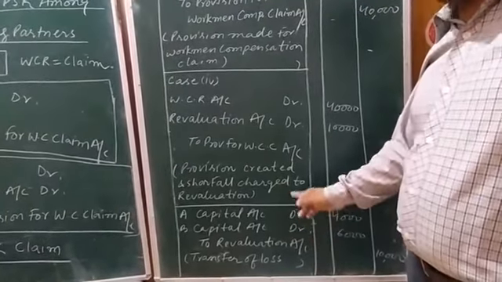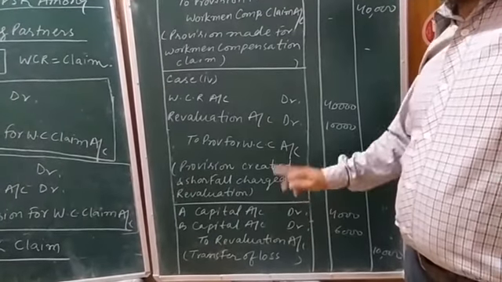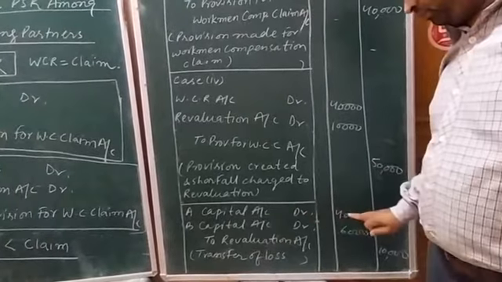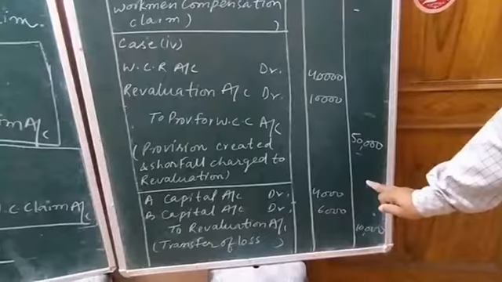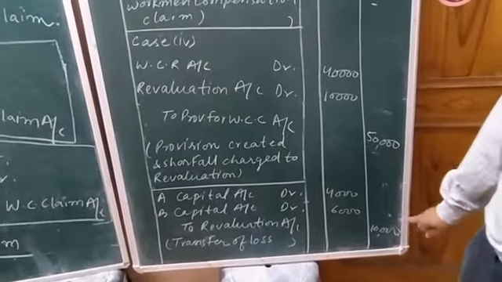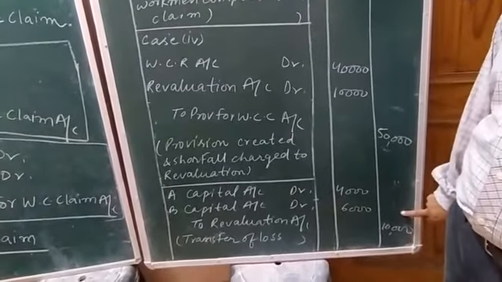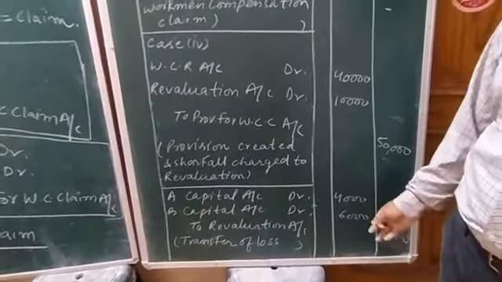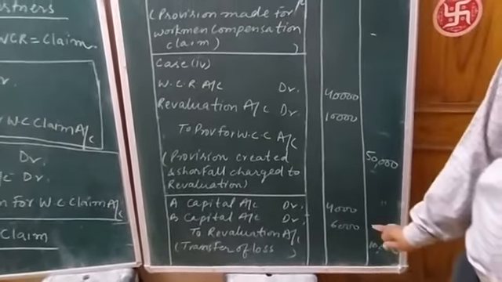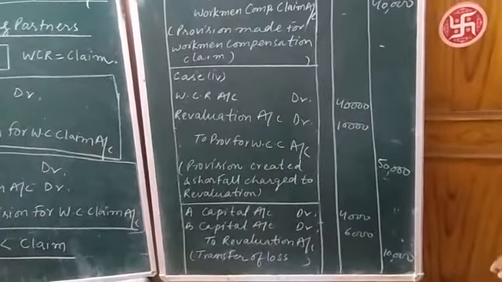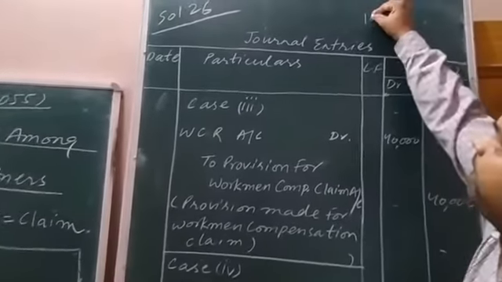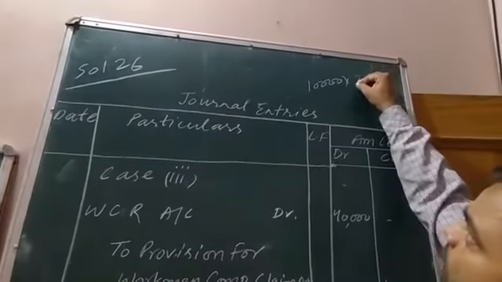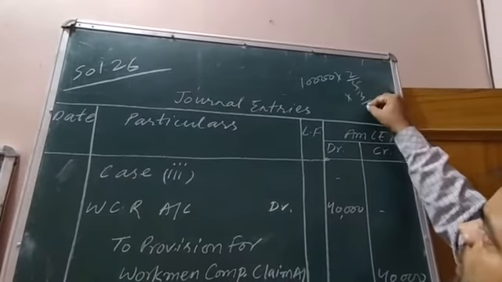This 10,000 will be written off among these two partners in their profit sharing ratio. Profit sharing ratio is given in the question, 2:3. 10,000 rupees is written off among these two partners in 2:3. You can calculate 10,000 multiplied by 2/5 and 3/5.